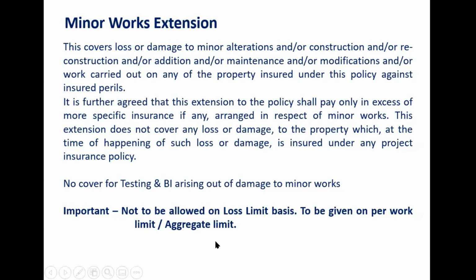But sorry, if you say my loss limit is 10 crores, that means irrespective of the sum insured of your project, even a 5,000 crore project can be treated as minor works. And then in that situation, any loss up to 10 crores or 20 crores, whatever is agreed, you will have to pay. That is a very unwanted situation. Okay, hope you understood. It is not correct to give it on loss limit basis. Then undamaged foundation cover.